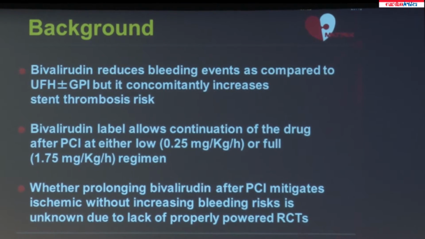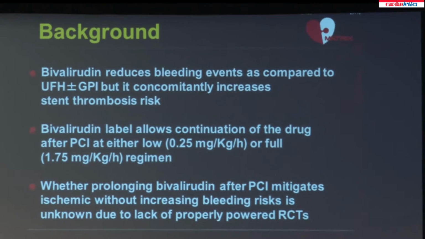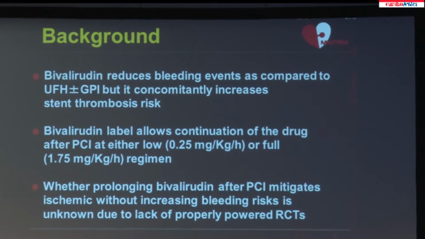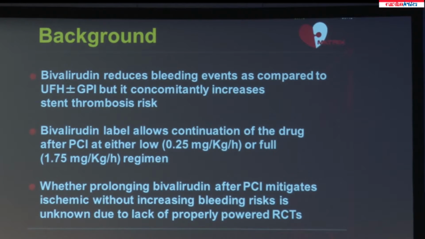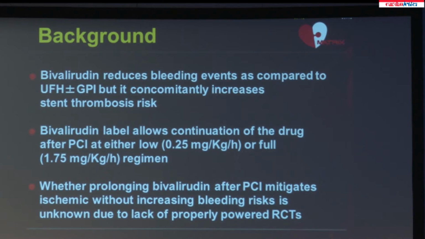Bivalirudin reduces bleeding events as compared to unfractionated heparin with or without GPI. This has been shown by multiple studies, including MATRIX. But at the same time, it also increases the risk of stent thrombosis.